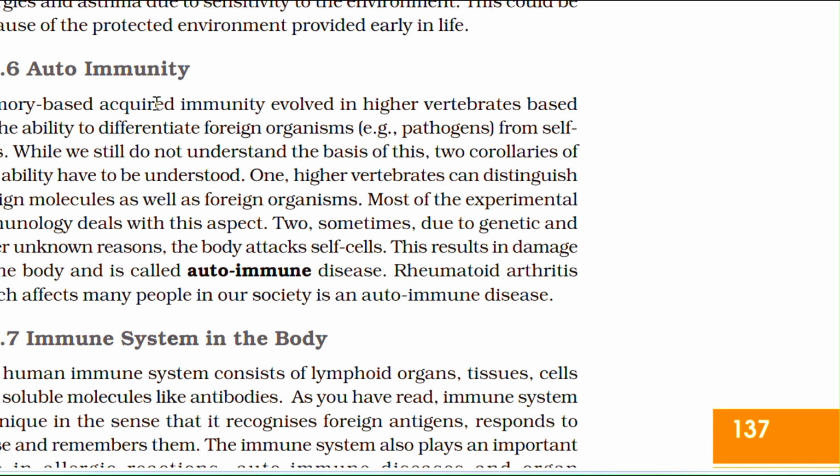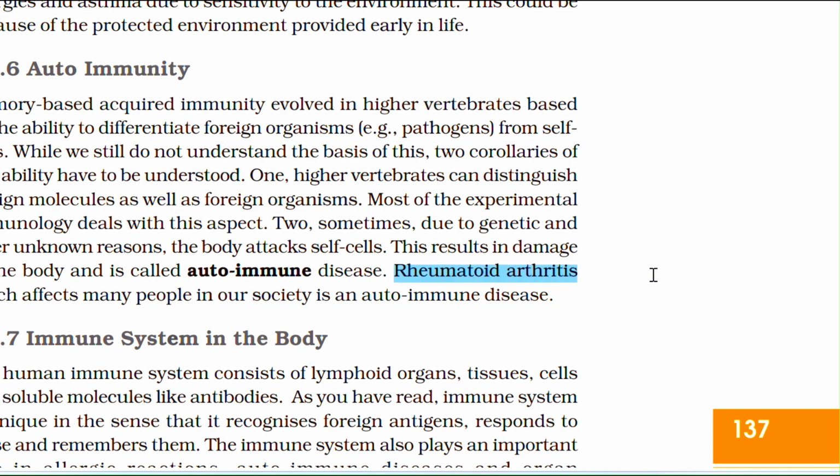Autoimmunity. Memory-based acquired immunity in higher vertebrates is based on the ability to differentiate foreign organisms, for example pathogens, from self-cells. While we still do not understand the basis of this ability, it has to be understood. Higher vertebrates can distinguish foreign molecules as well as foreign organisms. Sometimes, due to genetic and unknown reasons, the body attacks self-cells. This results in damage to the body and is called autoimmune disease.